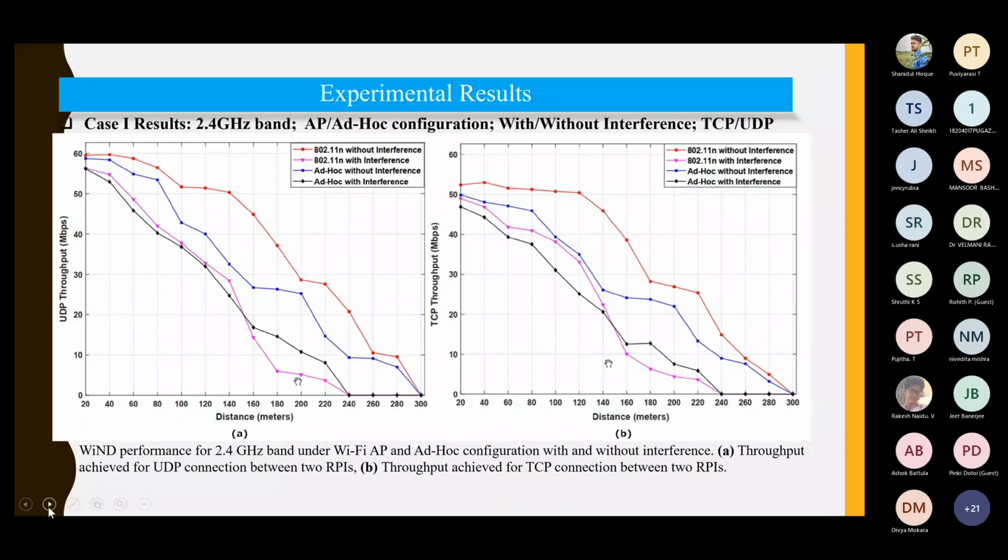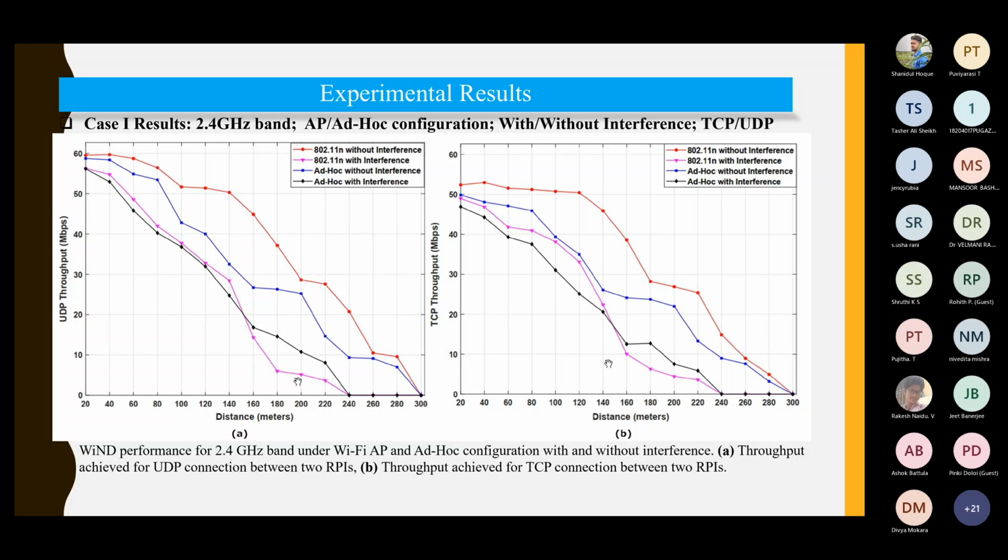So these are some of the statistics which we have received. This is the experimentation on two kinds of network: one is a TCP network, the other is a UDP network. We have tried to understand how our entire system works in both networks at two different frequencies.